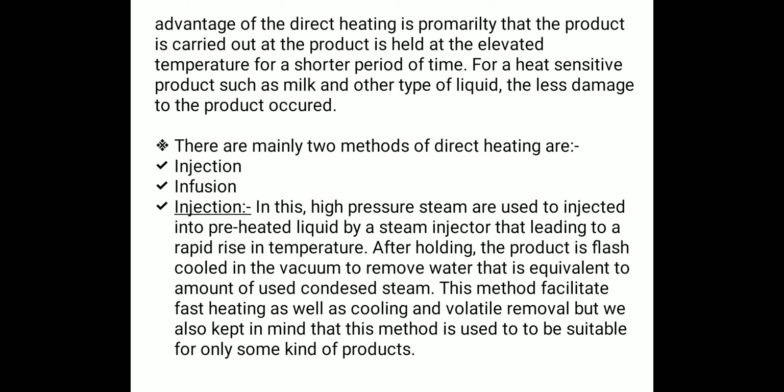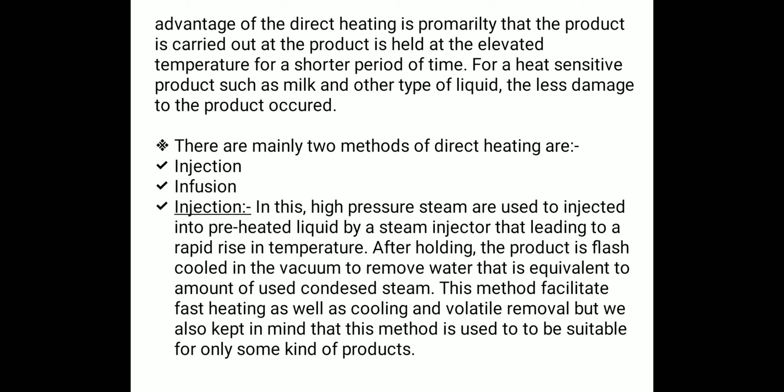And after that, the two methods of direct heating are injection and infusion. In the injection method, high pressure steam is injected into the preheated liquid by a steam injector, which leads to a rapid rise in temperature. After holding, the product is flash cooled in a vacuum to remove water, and the water removed is equal to the amount of condensed steam.